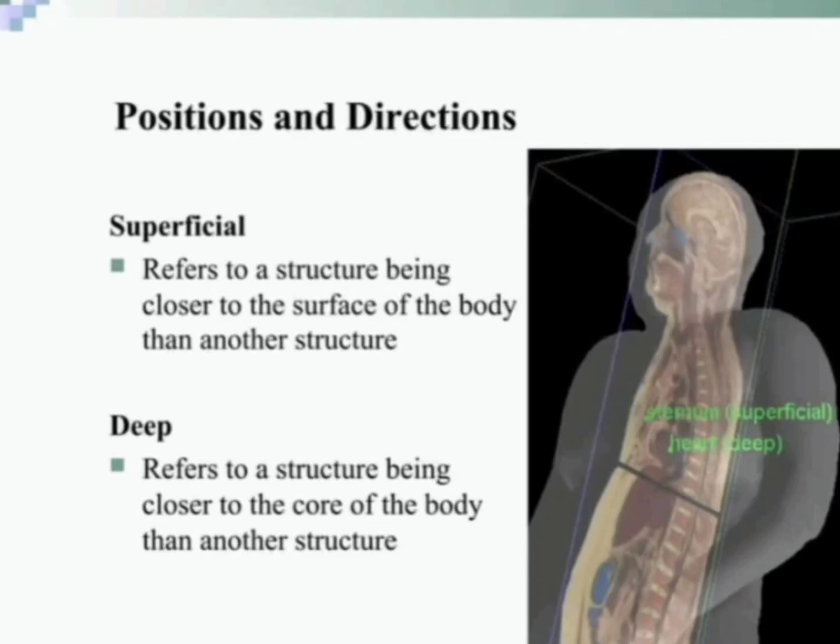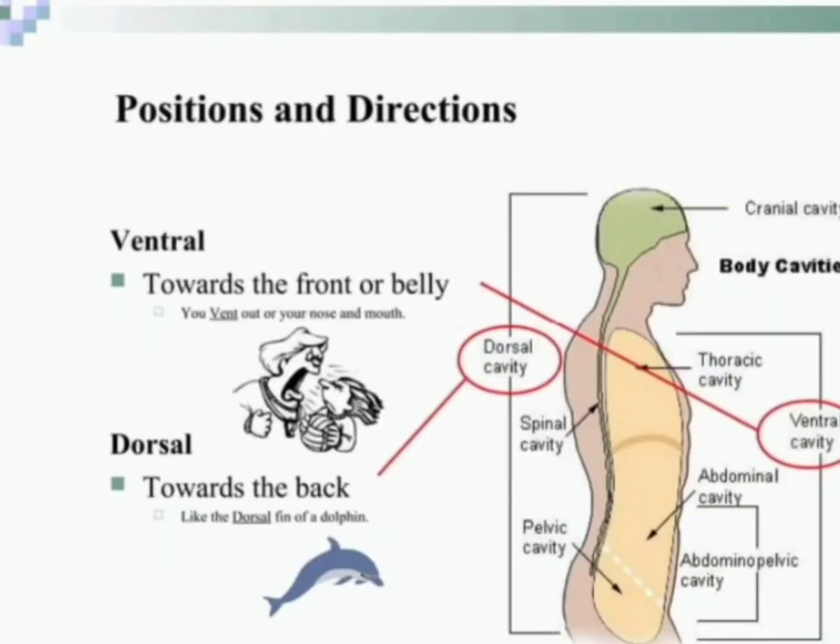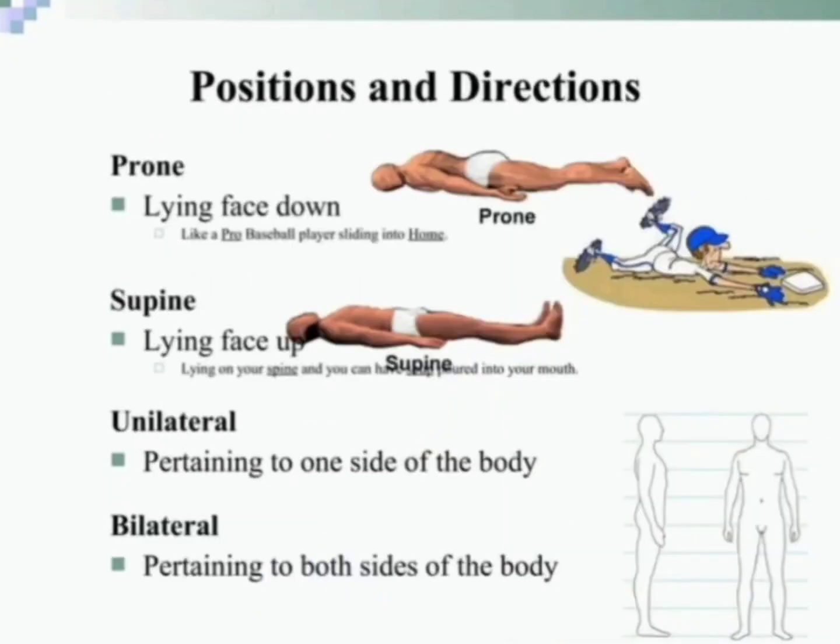Superficial refers to a structure being closer to the surface of the body than another structure. Deep refers to a structure being closer to the core of the body than another structure. Ventral means toward the front or belly. Dorsal means toward the back.